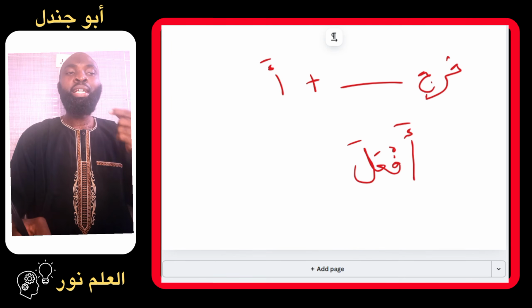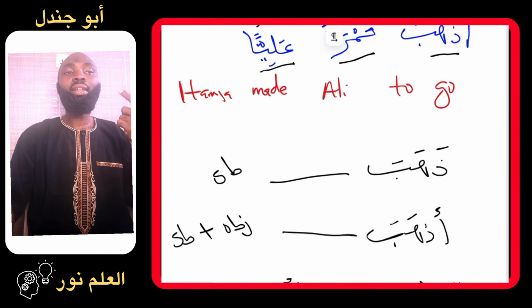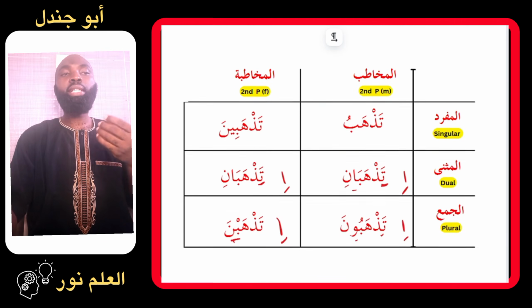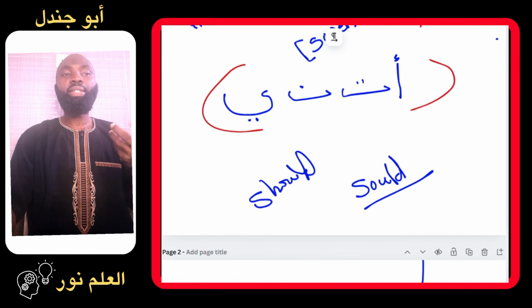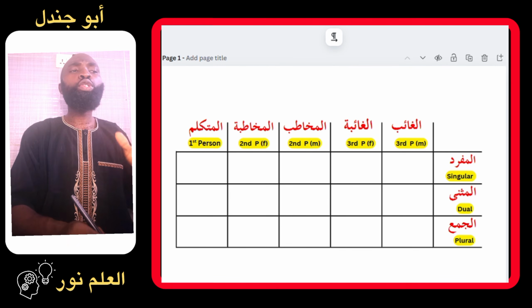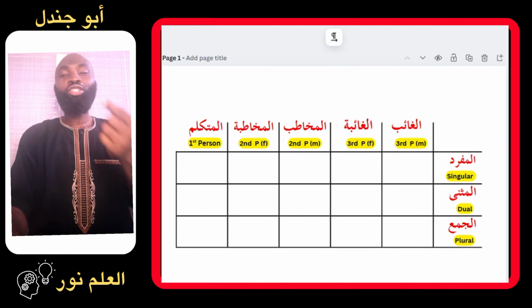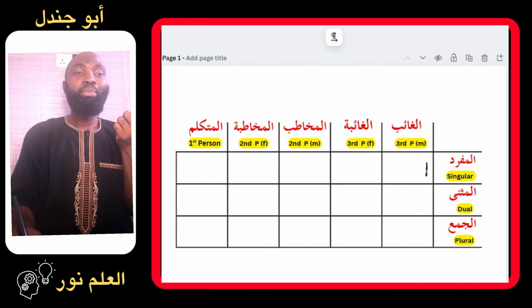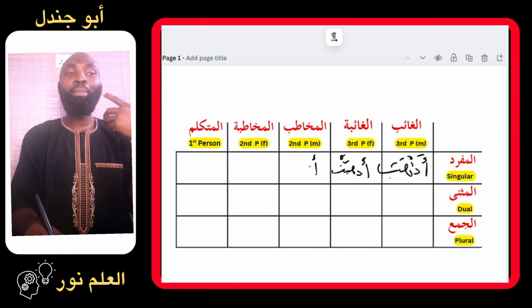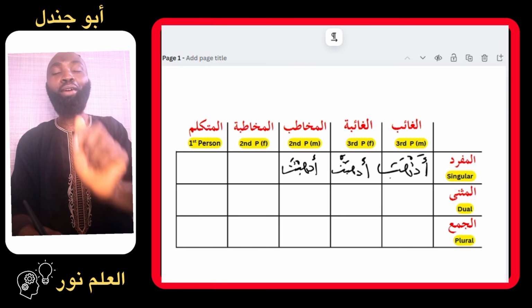From what we discussed in the last episode, you can check the playlist and watch the last episode where we discussed the formation of the past tense verbs and even the present tense verbs. You will see that forming these same verbs into their past tense form will follow the same rule. For the third person that we have used, the verb will simply be adhaba, he made to go. If it is for the female, it's adhabat, she made to go. If it is for the second person, it will be adhabata, you made to go. I can say adhabta Muhammad, you made Muhammad to go.